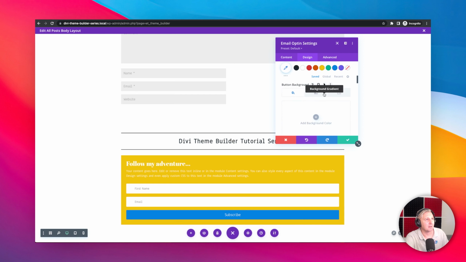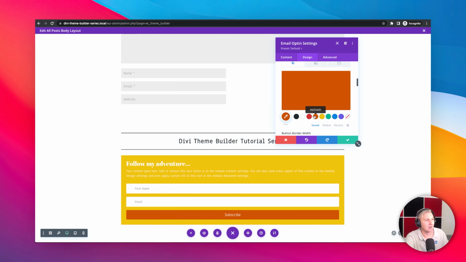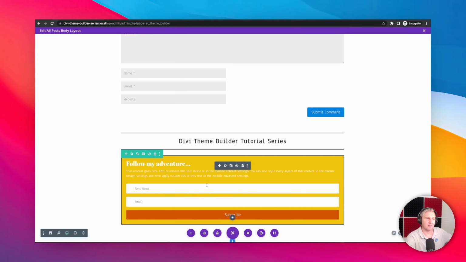Now for the button background color, we're just going to select the orange, and bam, you can see it change instantly. And is that the best one? Yeah, let's just stick to the orange. And there we go. Now you can do other things like change the border radius. You know how this works. This is just a regular opt-in module, but I just wanted to show you that you can add all this stuff in your single post page.